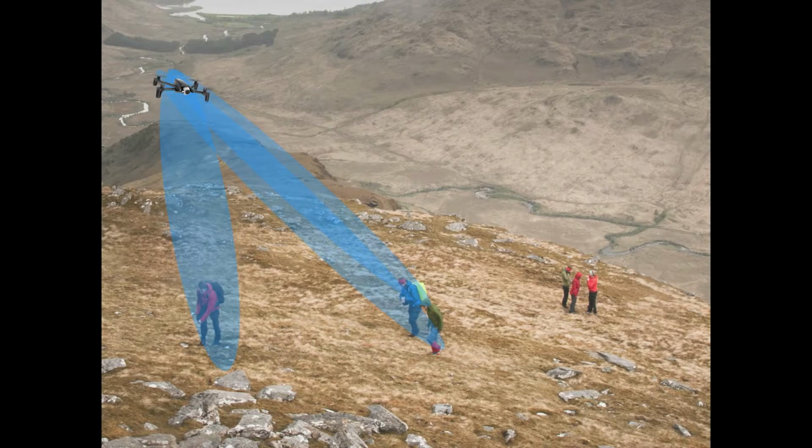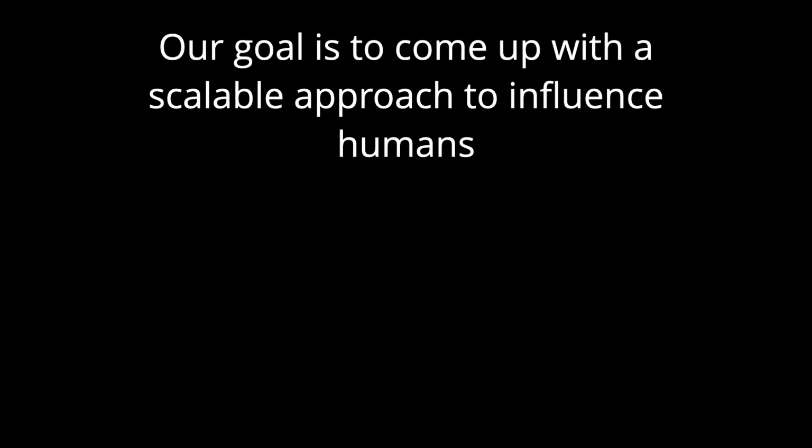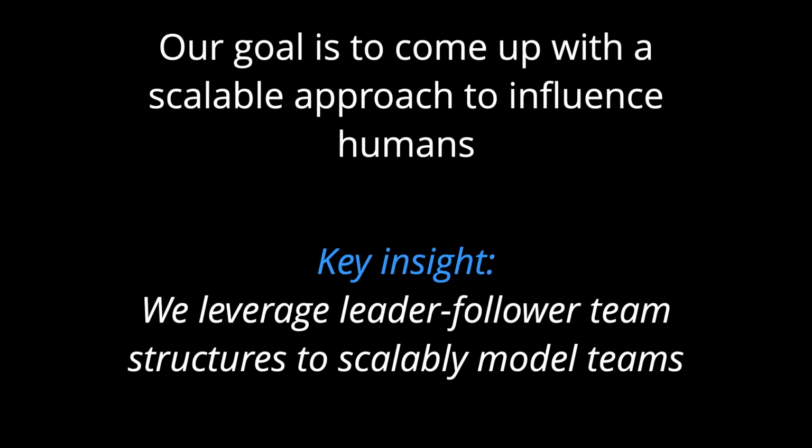Normally, it would need to consider one-on-one interactions with all of these humans. But this approach doesn't scale well with larger numbers of agents. Our goal is to come up with a scalable approach to influence human teams. Our key insight is to use inherent team structures to achieve this. In particular, we focus on modeling leading and following relationships in teams.